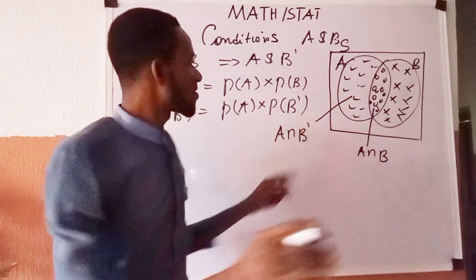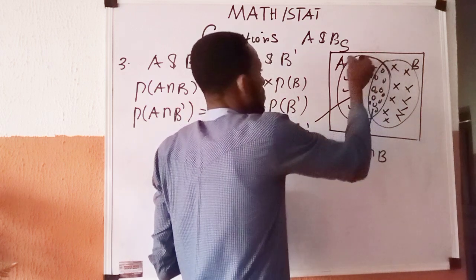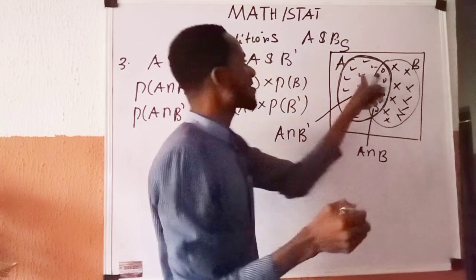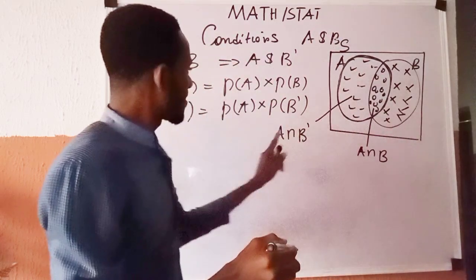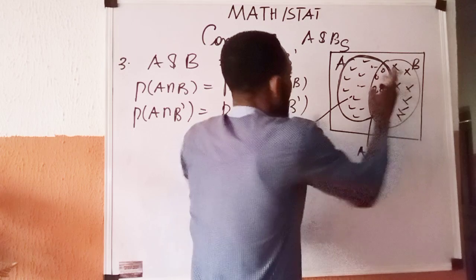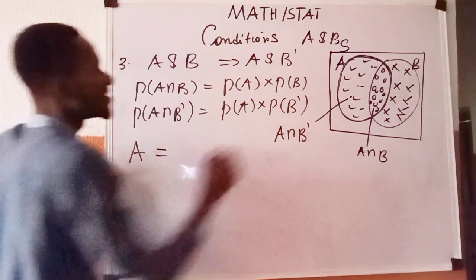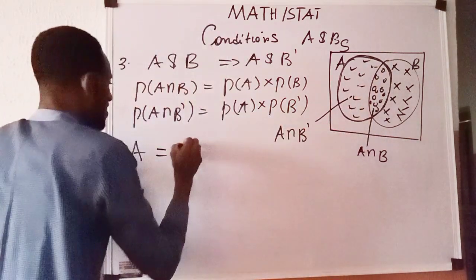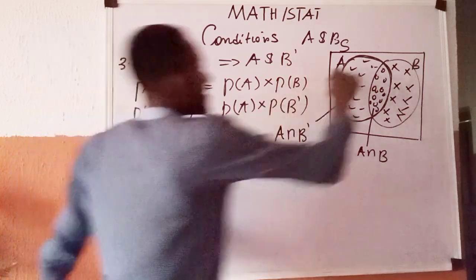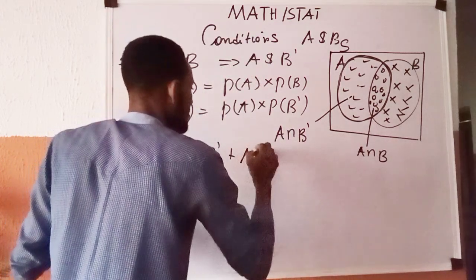So by implication, if from here to here is A intersection B complement, and I must get the complete A, from here to here, it means I am going to add A intersection B complement with A intersection B, because it is this area and this area combined that make A. So A alone from that Venn diagram is A intersection B complement plus A intersection B.